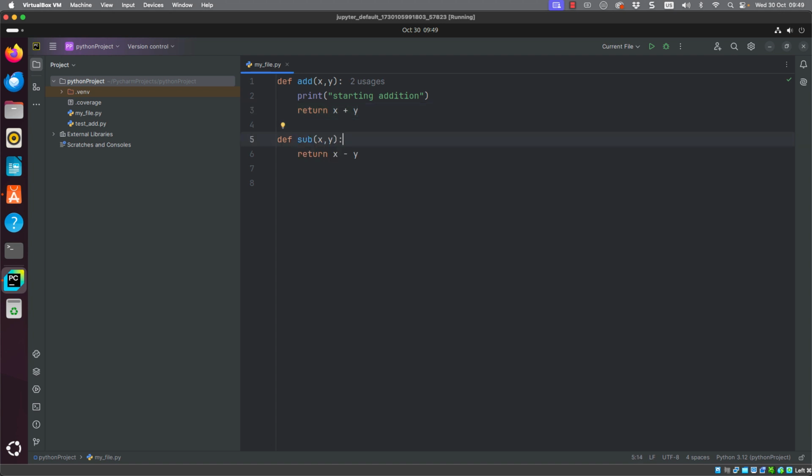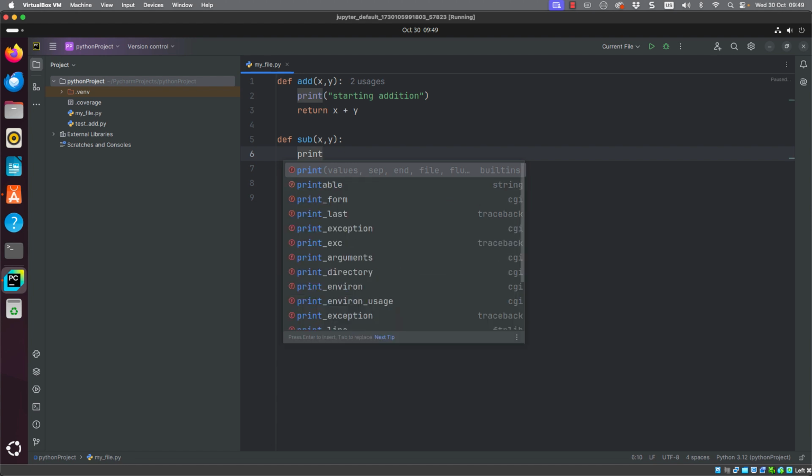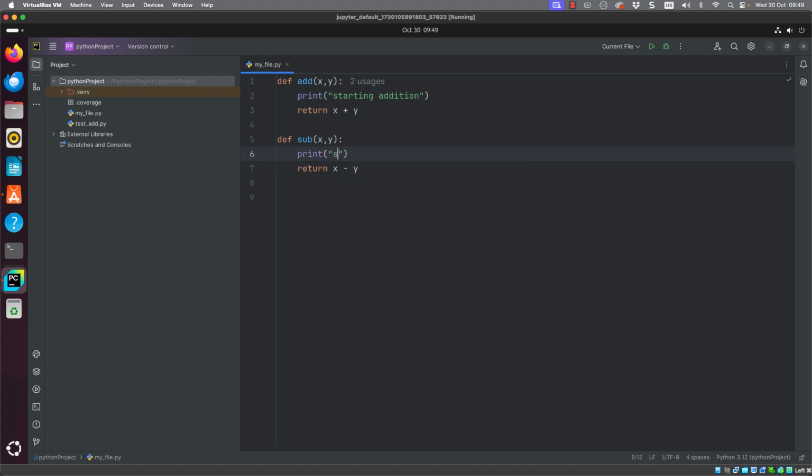So if I add in an additional line of code to each of my functions, we can see then that I'm having to indent them to the same level. But again, from a readability perspective, it's easy to see that both the print and return lines are part of the defined function.